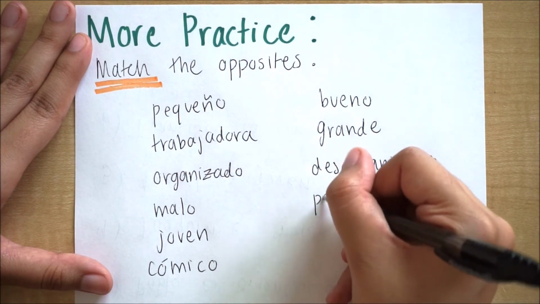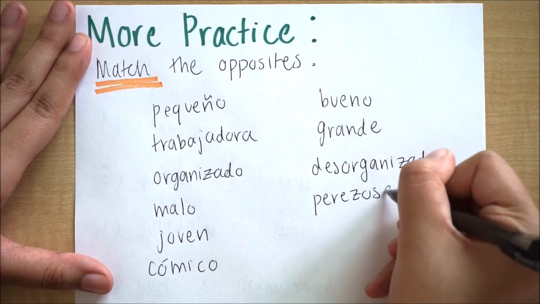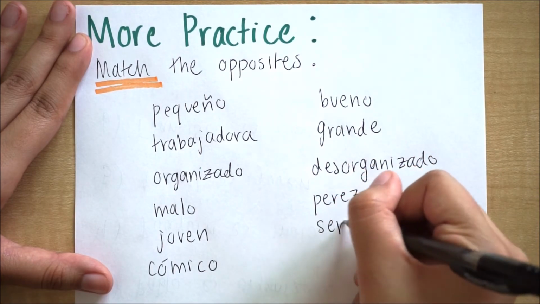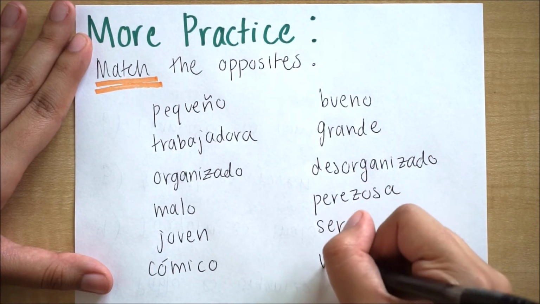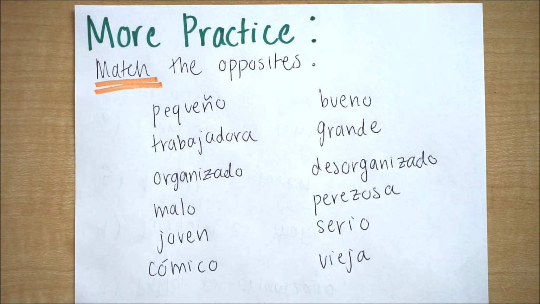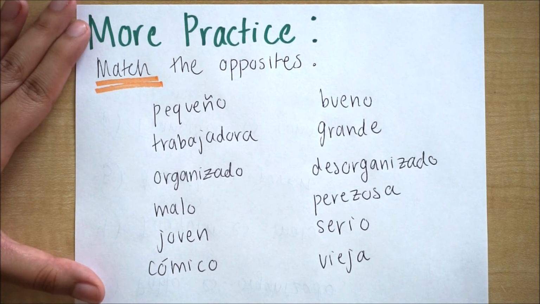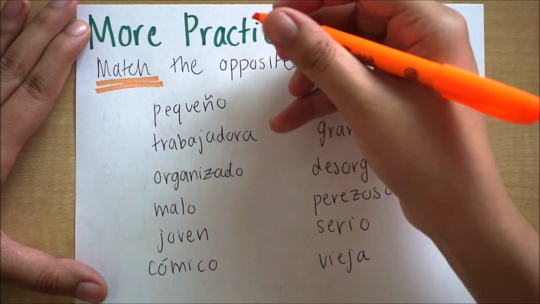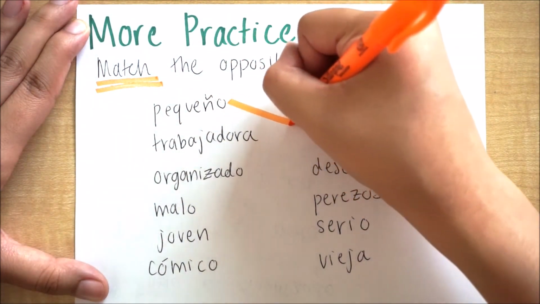I feel like this exercise maybe you've caught on. You can see that a lot of the words are very familiar to us just based on the way that they look and how they're spelled. So we have bueno, grande, desorganizado, perezosa, serio, and vieja, right? Remember the J's sound like h, like the H sound? And when we have accents, we have to make sure we emphasize them and we're saying the word correctly, right? So let's go ahead and match them.